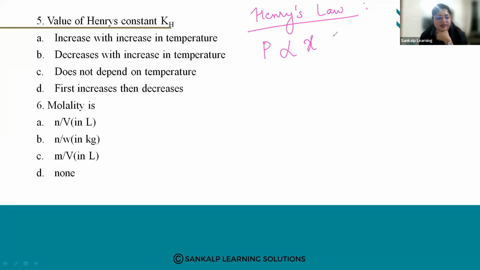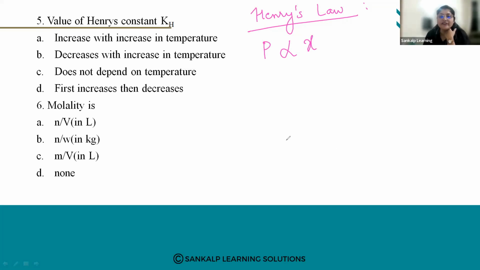So this is Henry's law. What is the other definition?